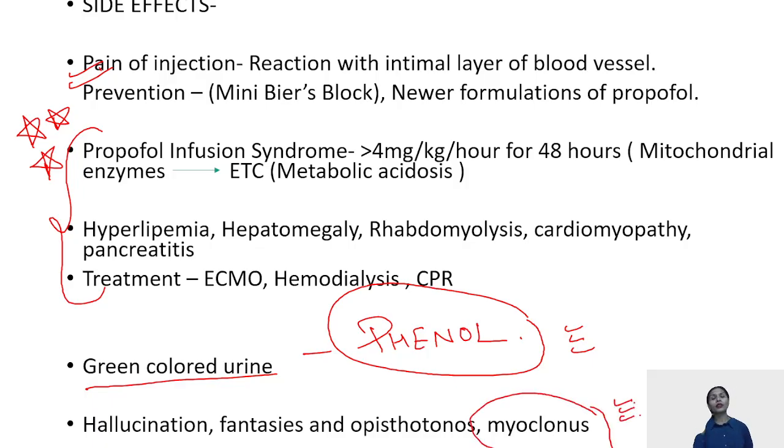I'm telling you this exception because sometimes the question comes: which of the induction agents can cause myoclonus, and the options are propofol, etomidate, both or none. So in this, both can be the answer. Etomidate is known for its myoclonic activity, but myoclonic activity is also a rare outcome of propofol.